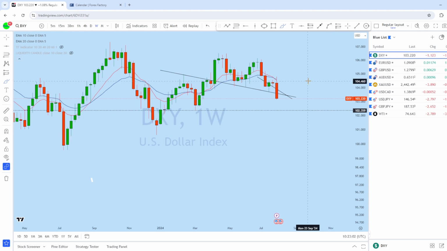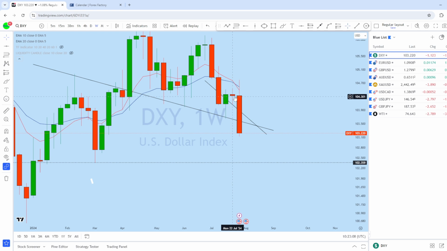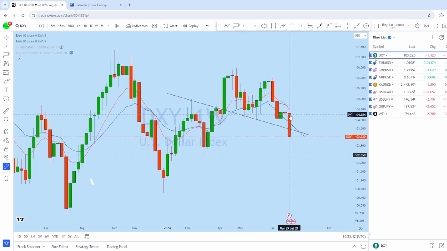Dropping down to the weekly chart, we can see there is a weekly bearish engulfer on DXY. Now we can see there is a narrow weekly doji. We expected DXY to bounce back up. Instead, we saw that it failed to do so.